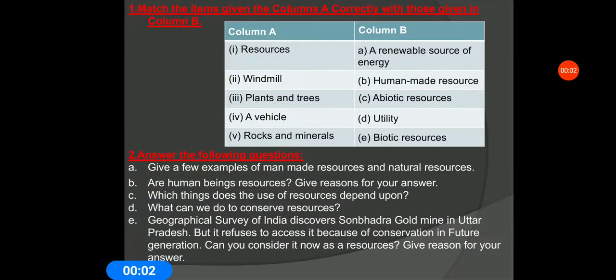I am Shweta. I am going to discuss some questions related to the topic natural resources. In this lesson, there are many questions, so let's start.